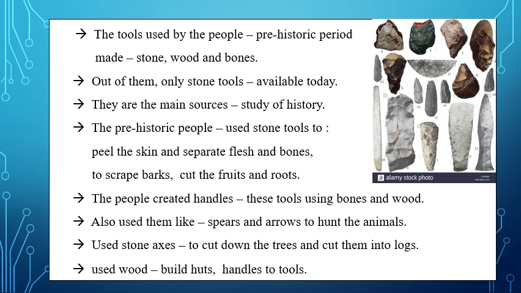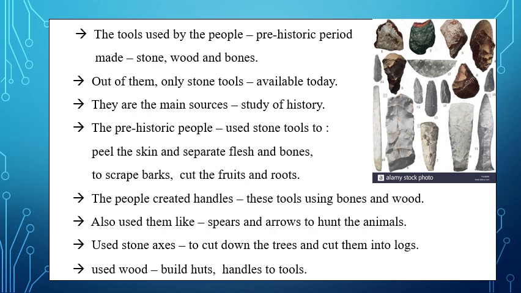The people of the prehistoric period created handles for the stone tools created by them. These handles were created either using bones or wood. That means stone tools have handles prepared from bones or wood.